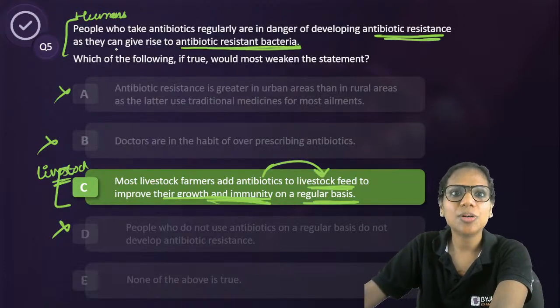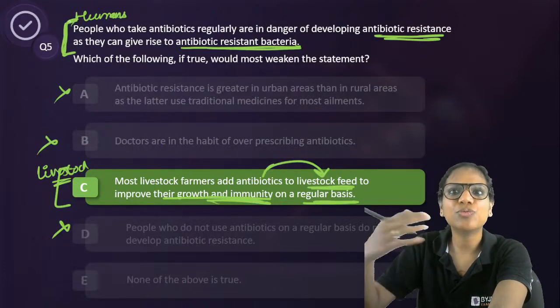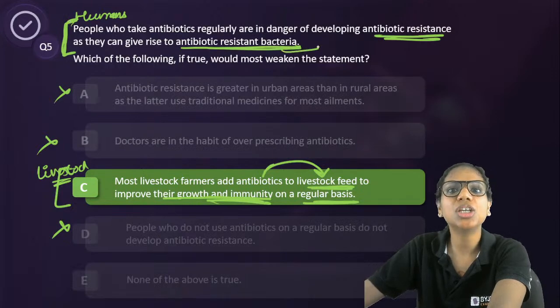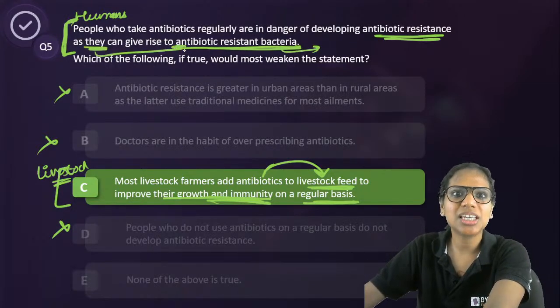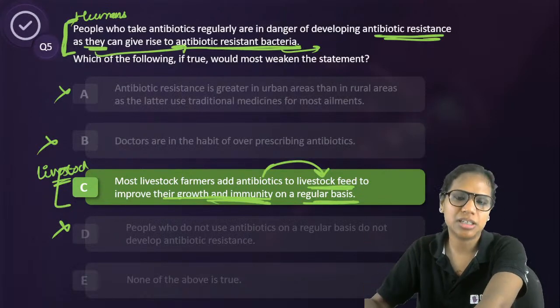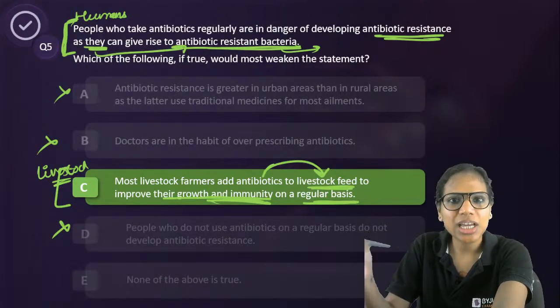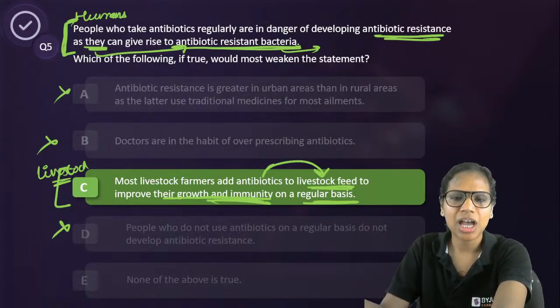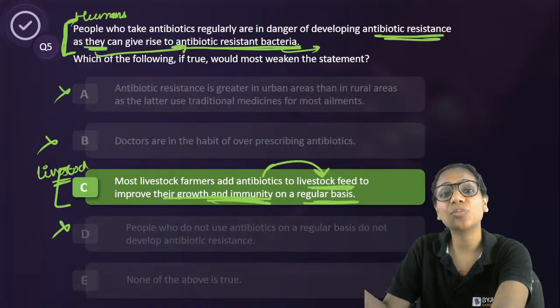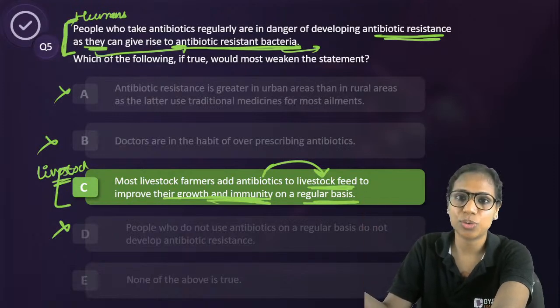Also, it does not specifically say that this happens in humans. It just says antibiotics can give rise to antibiotic resistant bacteria. So if antibiotics give rise to it, isn't it possible that it happens across organisms? Unless I am given that animals have some special type of resistance to it.